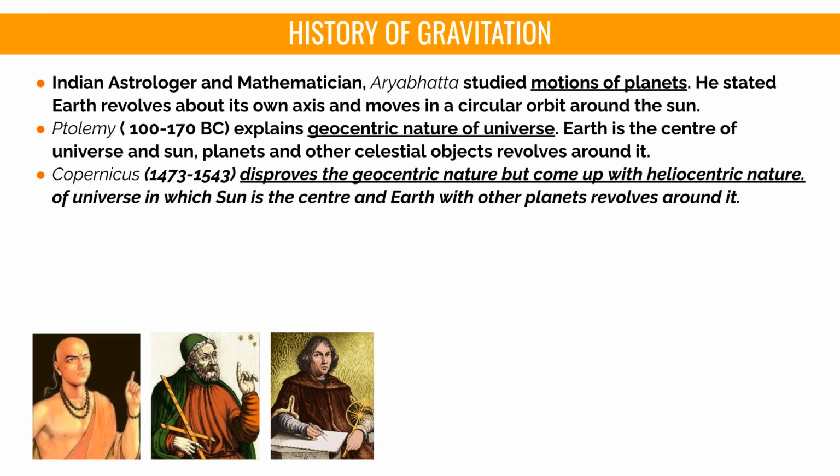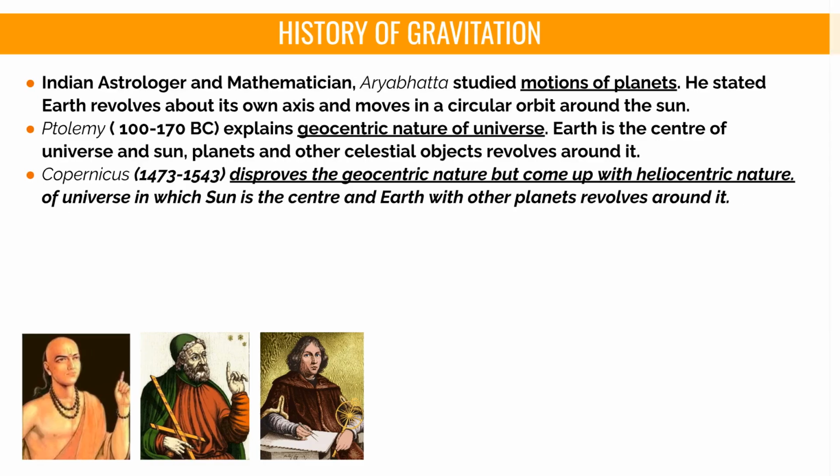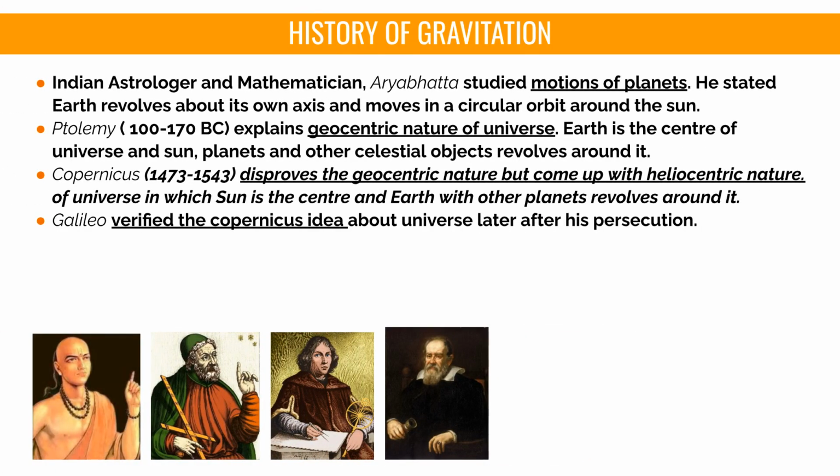Centuries later, Copernicus, from 1473 to 1543, disproved the geocentric idea. He introduced the heliocentric nature of the universe, where the Sun is the center, and Earth and other planets revolve around it. Galileo, later on, verified the Copernican idea about the universe after his persecution, supporting the heliocentric model.